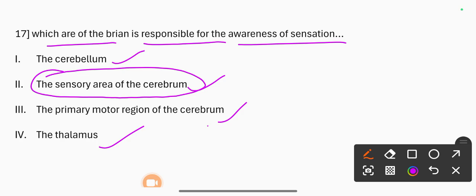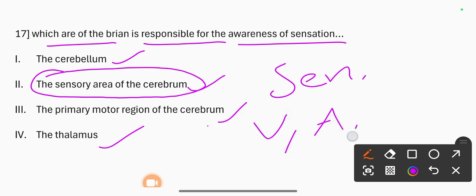The primary sensory areas of the cerebral cortex receive and process visual, auditory, somatosensory, gustatory and olfactory information. This brain region synthesizes sensory information into our perception of the world around us. The correct option is 2.